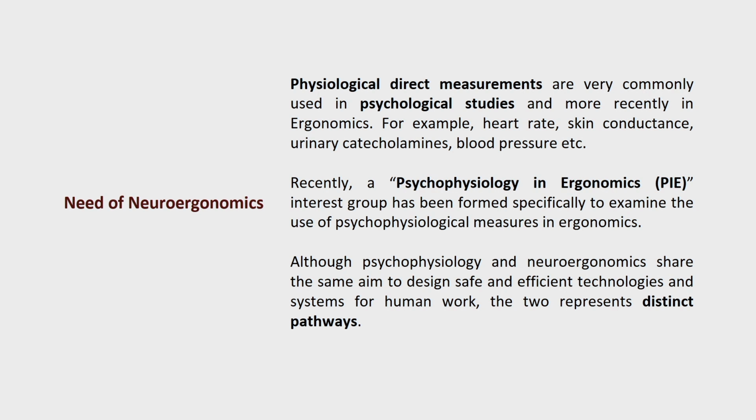Both are the same in terms of aim: the aim of these two subjects or areas of research is to design safe and efficient technology and systems for human work. Both research groups are talking about the same thing, how to improve human performance.